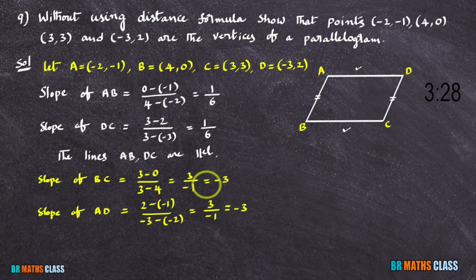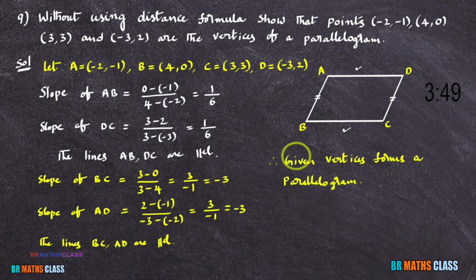So what you came to know here? Slope of BC is same as slope of AD. It tells you that the lines BC and AD are parallel. Therefore, what is the conclusion? AB, CD are parallel, BC, AD are parallel. Therefore, we can conclude that given points forms a parallelogram. I hope you understand this.